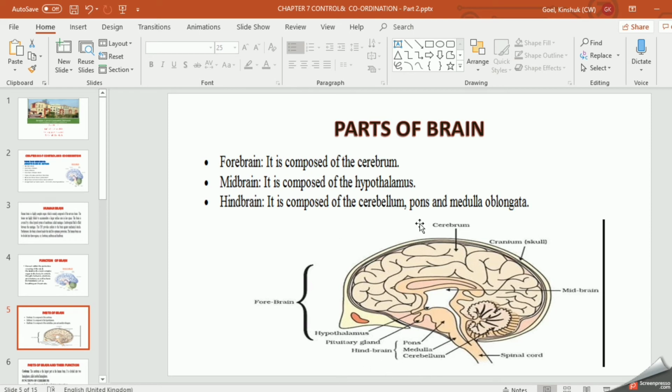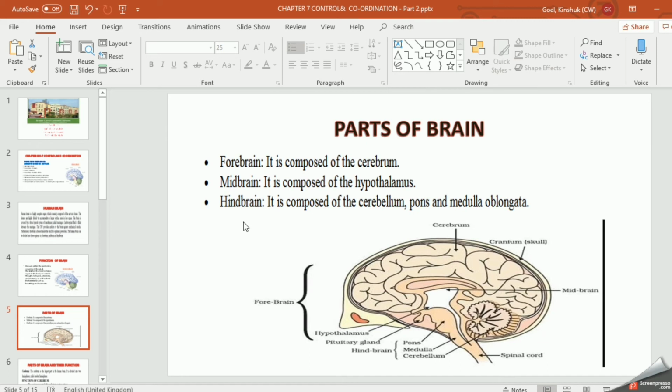So these are the three parts, and the forebrain, as I told you, is the largest part of the brain, and all the activities which you have learned, such as tasting, hearing, reacting, looking, seeing, smell, touch, all these you will find in the cerebrum. I am going to show this with the help of a diagram, though it is not in your book.